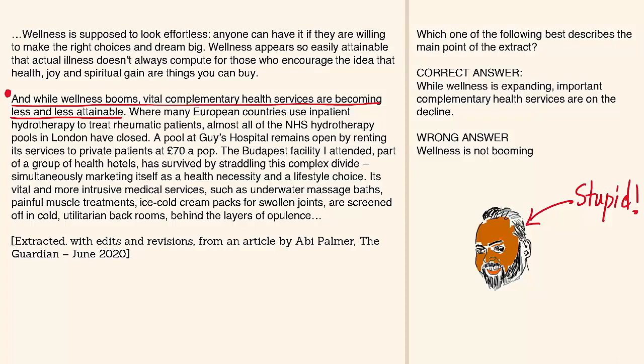The second problem is that the original correct answer has some 12 words: while wellness expanding, important complementary service on the decline. 12. This has some 4 words. It's easy, but just by looking at it, you feel that probably the correct answer is the first one, because the wrong answer has just 4 words. Stupid. I cannot do this.